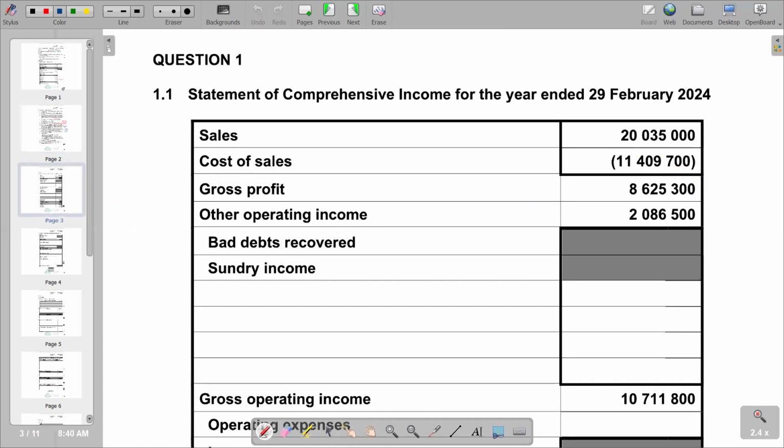So we come here in another section. We are now saying rent income. So our rent income in brackets, we are saying 258,300.